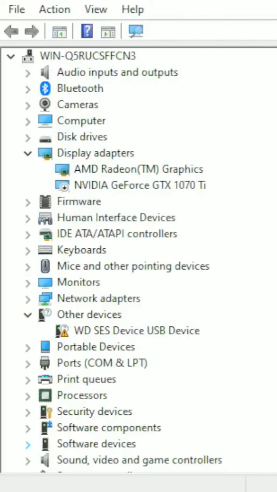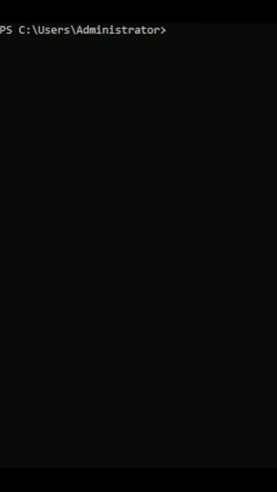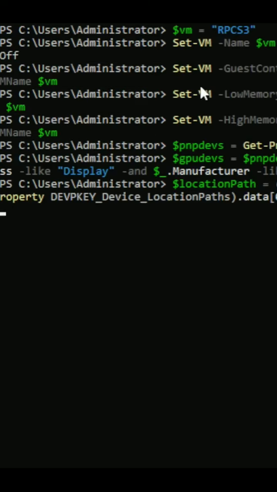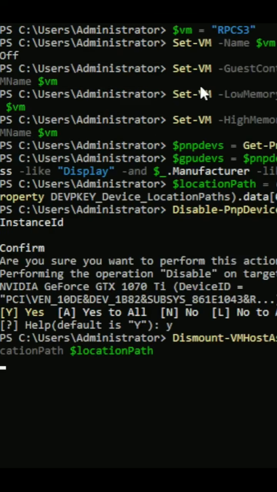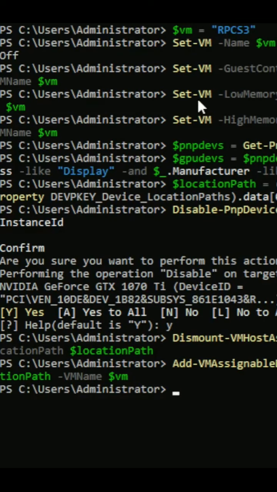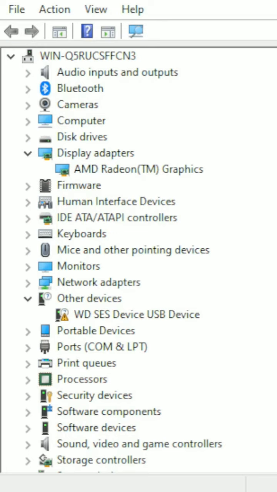So I quickly want to go over how to add the GPU back to the server because I didn't explain that and I had to figure that out. So first we go into PowerShell. You call, like, I'm going to add it to the server like before, to the VM like before. Now it's on the server, now it's on the VM as you can see.